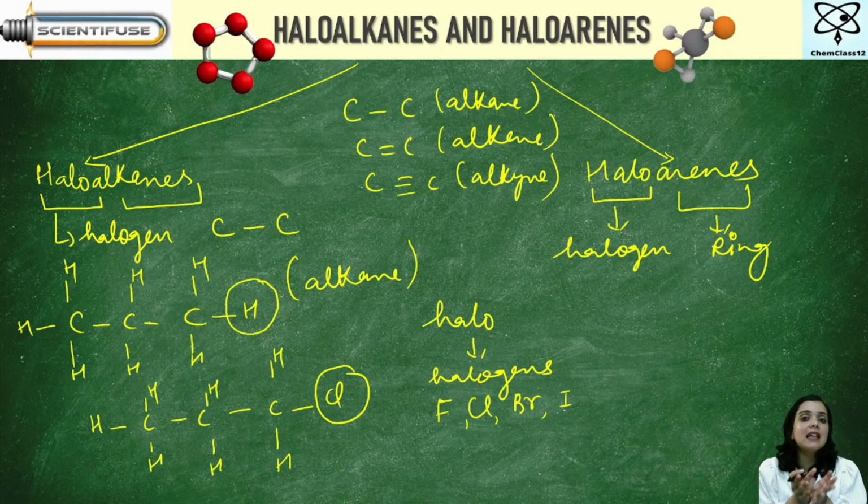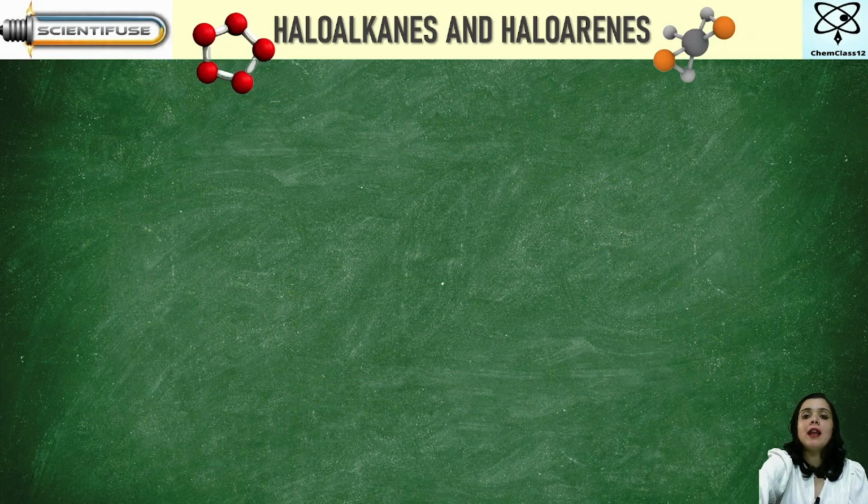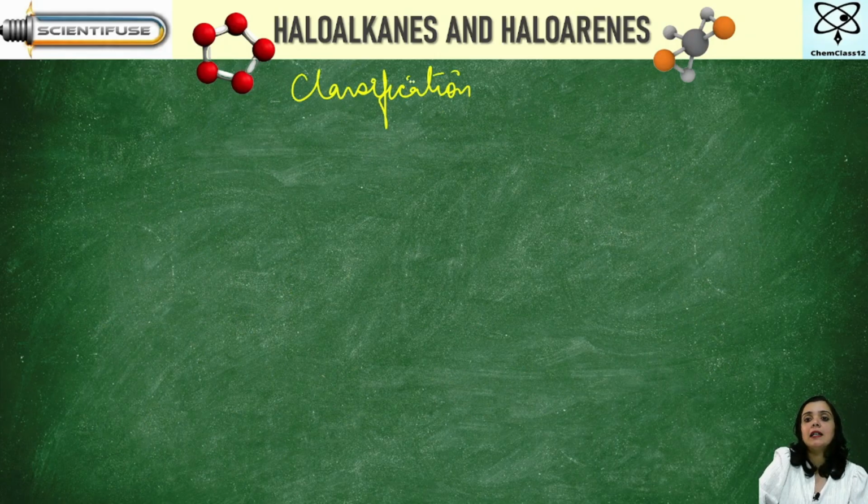If the hydrogen atom of an alkane is replaced by a halogen atom, then it is a haloalkane. And if a hydrogen atom of a ring-like structure, that is arene, is replaced by fluorine, chlorine, bromine or iodine, I say it is a haloarene. Is it clear?